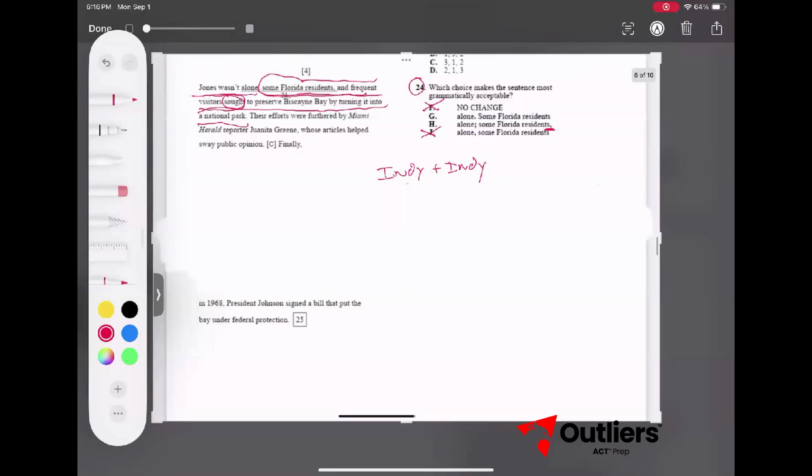So answer H, we'll read it without the comma and determine if it needs it or if it can be done without it. Some Florida residents and frequent visitors sought to preserve the bay. So we know it absolutely can be done without a comma. Therefore, it must be done without a comma. So we can eliminate answer H.